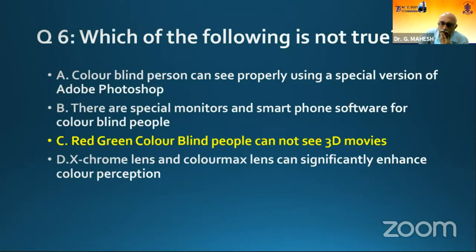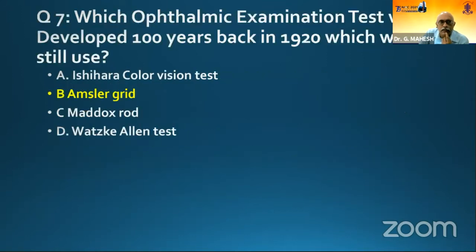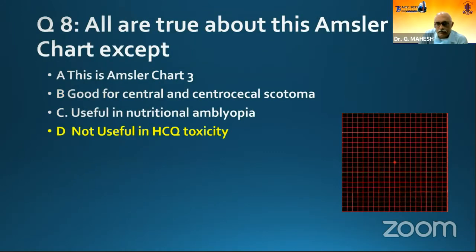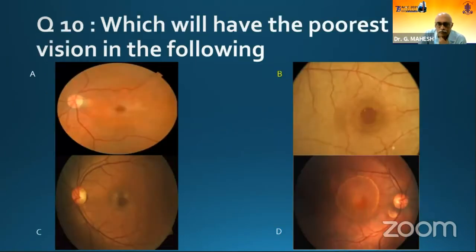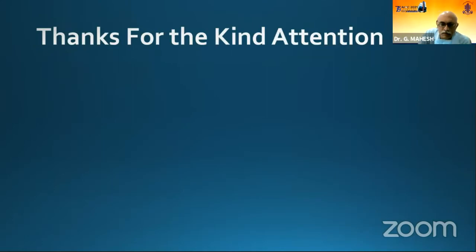But now with the new ones, so that is all. Which was developed 100 years back, it was Amsler grid. And this is type 3 Amsler grid, which is useful for HCQ toxicity, which causes paracentral scotoma. And this is just another type of Amsler grid, nothing else, not aniseikonia or anything. And in this, probably you can see the full thickness macular hole, choice B, will have the worst vision. Membrane and mactal, and PED may have good vision. So just a refresher thing. We'll go back to the talks. Thank you very much.